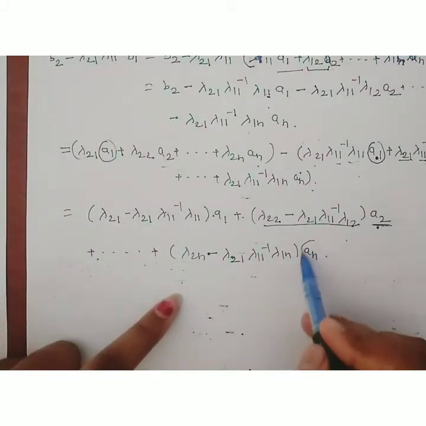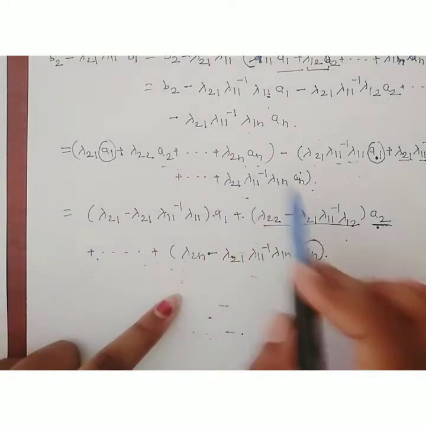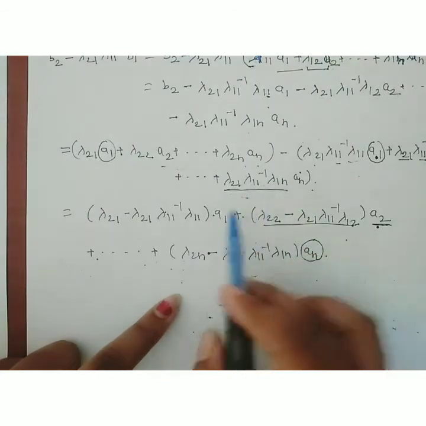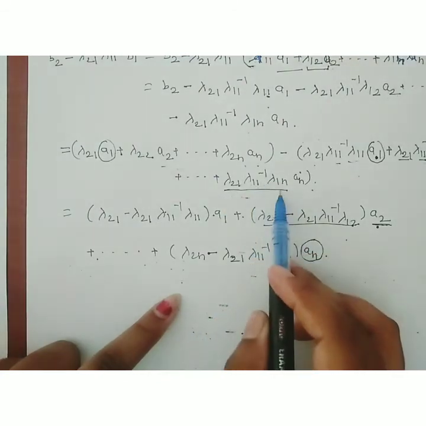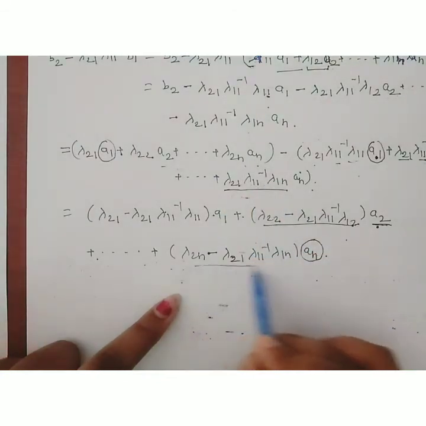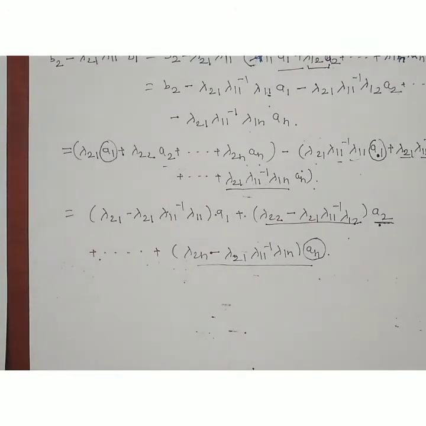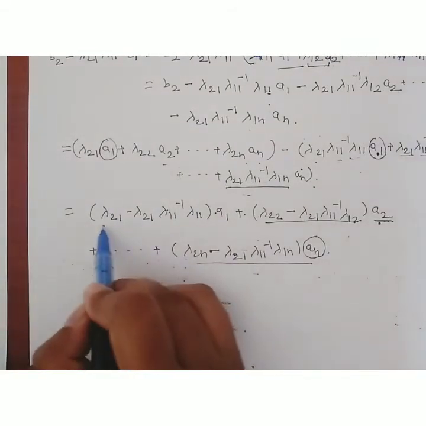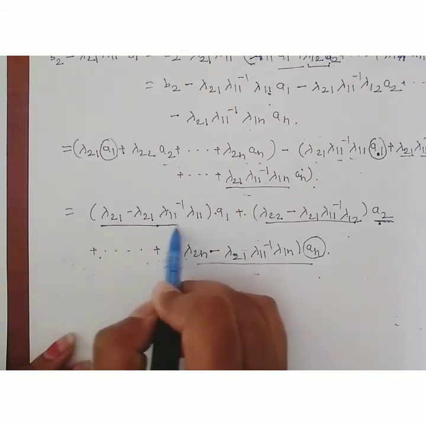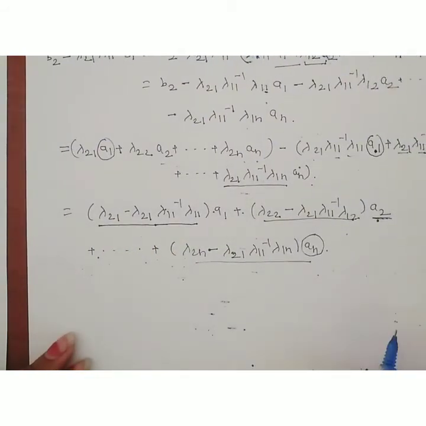The last term should be taken in that way. Look at the coefficient of an: here the coefficient is lambda 2n and here the coefficient is lambda 21, lambda 11 inverse lambda 1n. Therefore it should be taken outside. Now we have to find the coefficient of a1. So what is the coefficient of a1? This is lambda 21 minus lambda 21, lambda 11 inverse lambda 11.